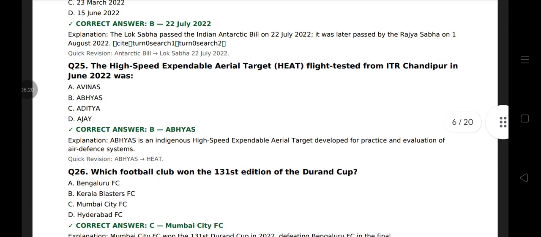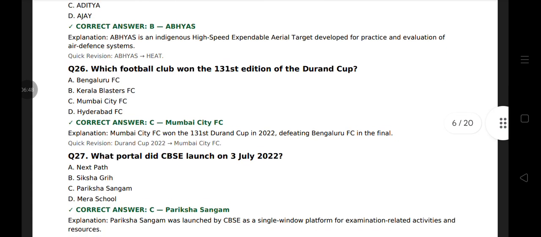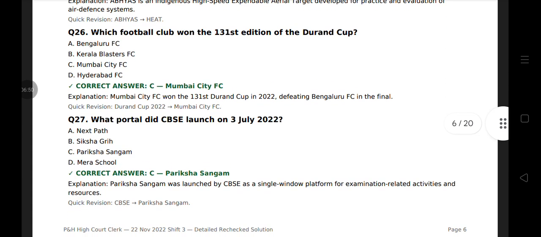Question 25. The high-speed expendable aerial target flight tested from ITR Chandipur in June 2022 was Abhyas. Abhyas is an indigenous high-speed expendable aerial target developed for practice and evaluation of air defense systems. Question 26. Which football club won the 131st edition of the Durand Cup? Mumbai City FC, defeating Bengaluru FC in the final.